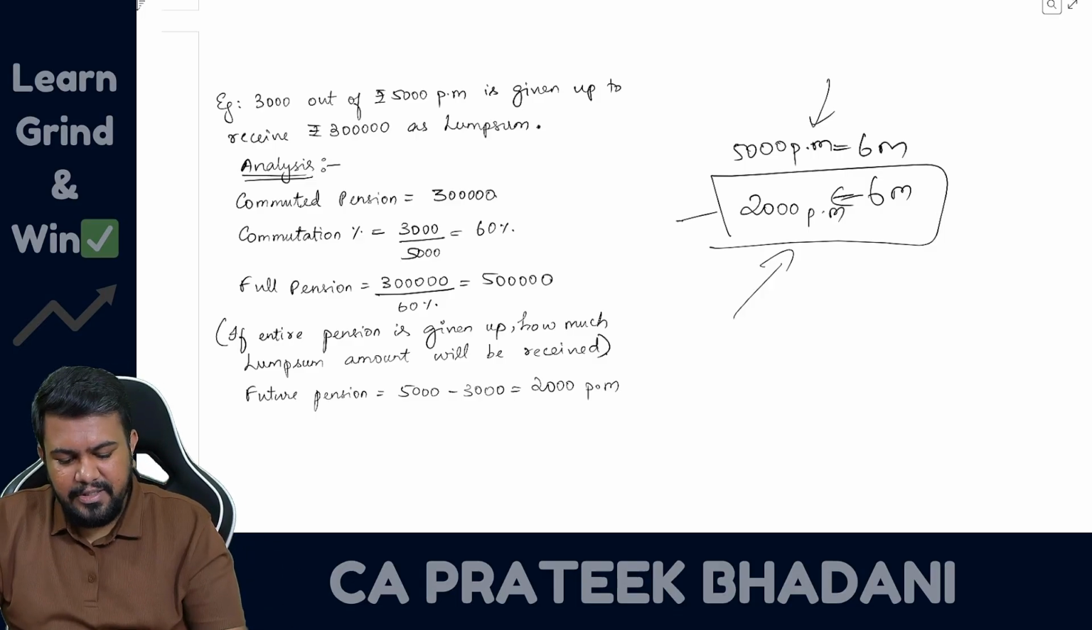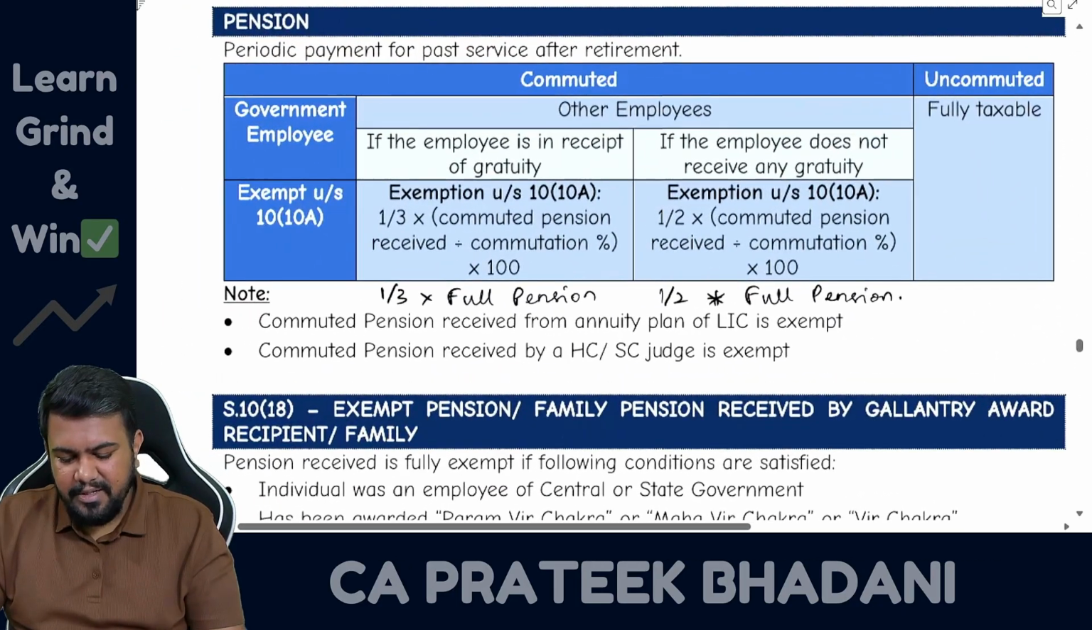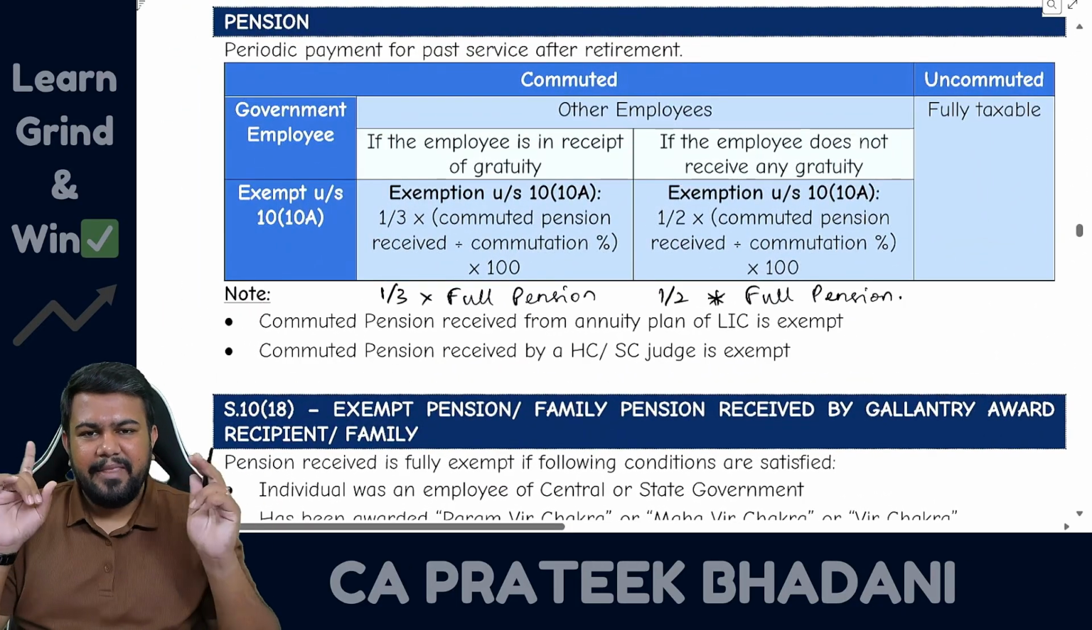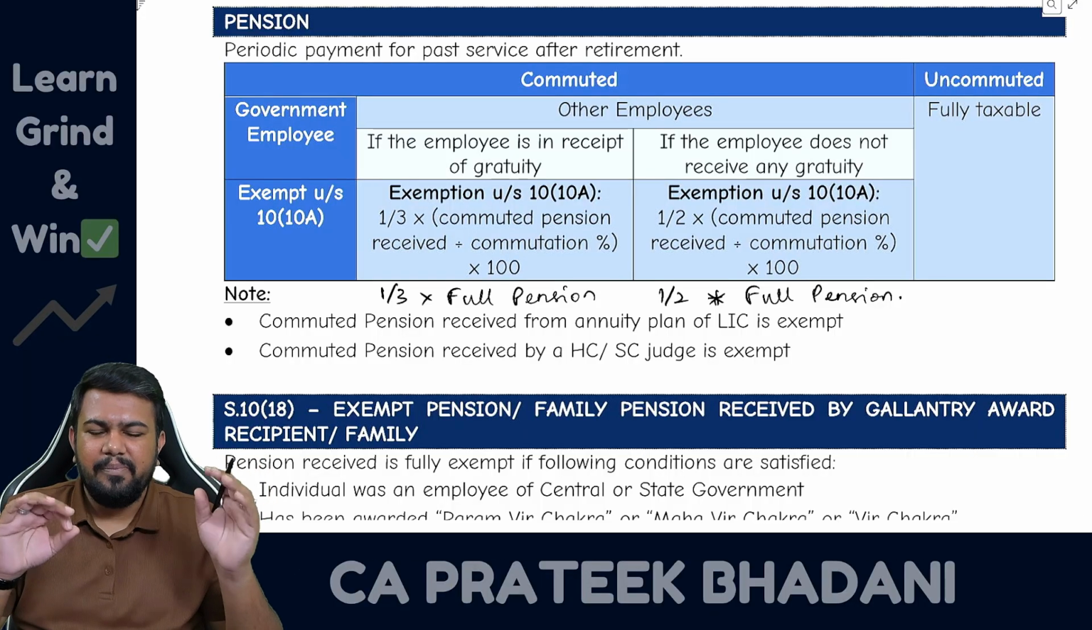So this also will be taxable under the salary head of income. So uncommuted pension will be taxable. Commuted pension exemption can be claimed. Sir, what is the exemption? If the employee is receiving gratuity, then 1/3 of full pension. If the employee is not receiving gratuity, then 1/2 of full pension will be exempt. Balance amount will be taxable.